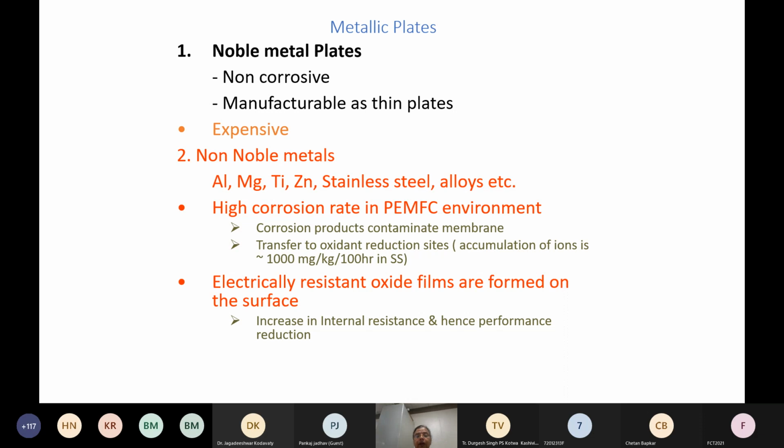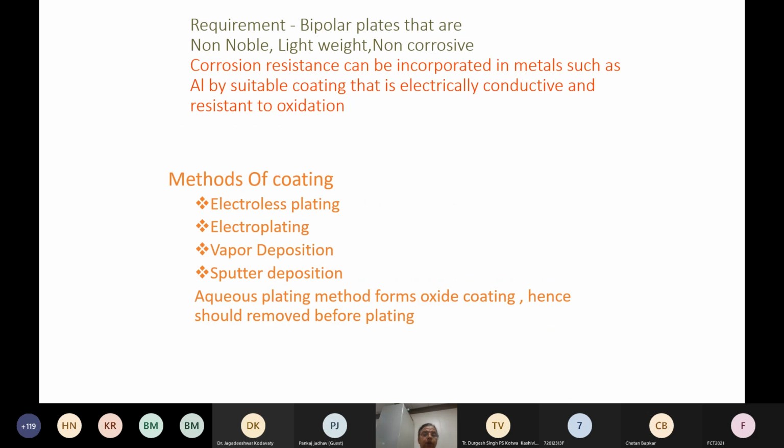So you look at other metals, stainless steel, titanium, all of which we can use. However, these are prone to corrosion in the PEMFC environment, and they form an electrically resistant oxide layer. As a result, they are no longer useful. So what you can do is coating.